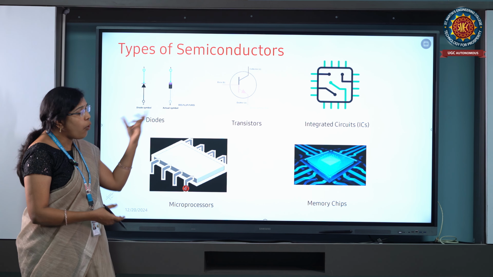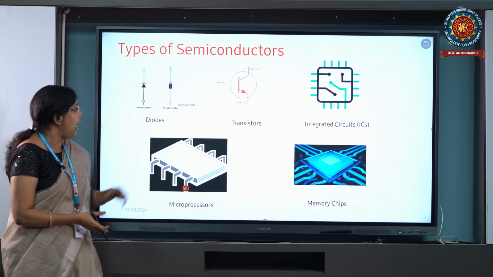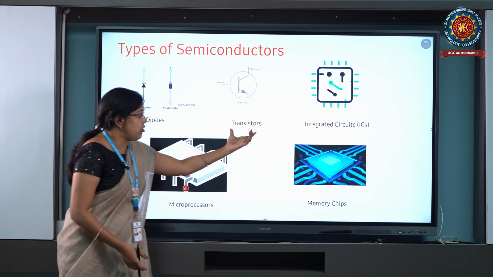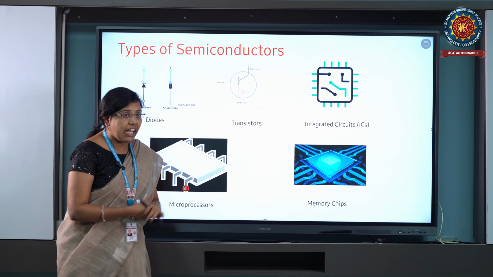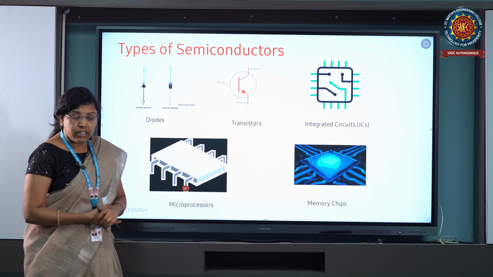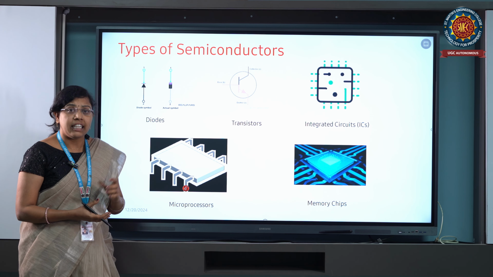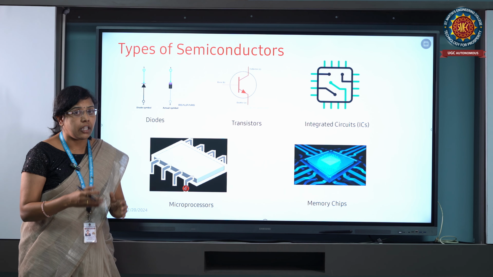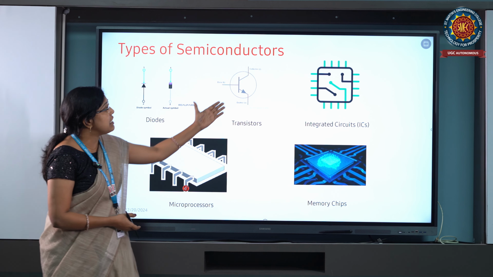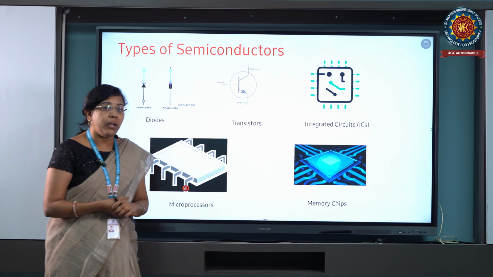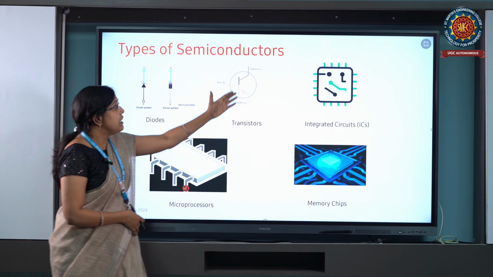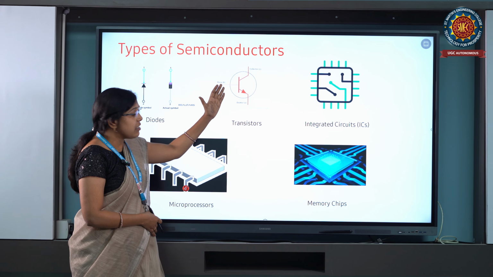Okay, now these are both example symbols for the diodes. Okay, this is the transistor, the example for the semiconductor types. In the semiconductor type, transistors are basically of two types: the PNP transistor and the NPN transistor. This is the example for the PNP and NPN transistors. This is the collector, this is the base, this is the emitter.